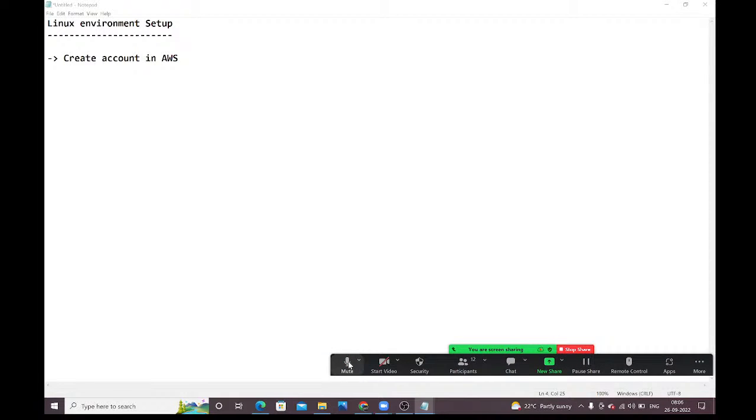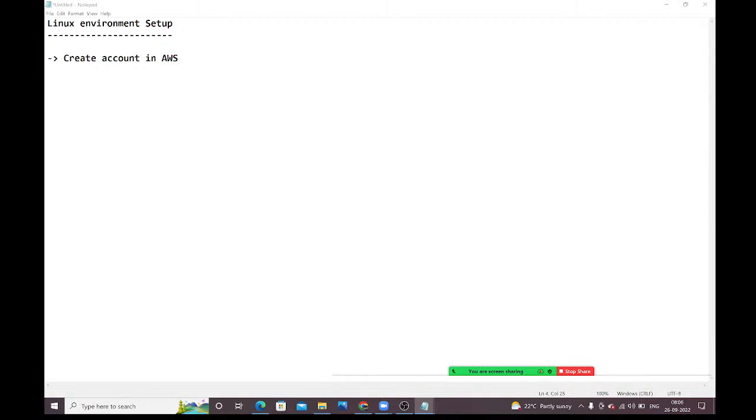Correct. So if you want to set up the environment, the first step we need to do is account creation in AWS. For this, you need to provide card details, guys. Only selected cards will be accepted. Mostly it takes credit card details. Even debit card details it will take, but not all cards, only selective cards. First, we need to create the account in AWS using credit card or debit card details. Once the account is created, what is the next activity we need to do?